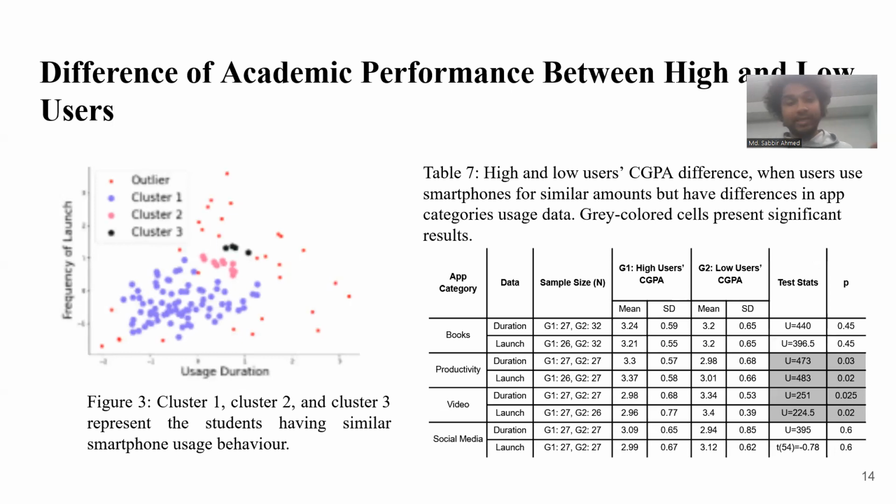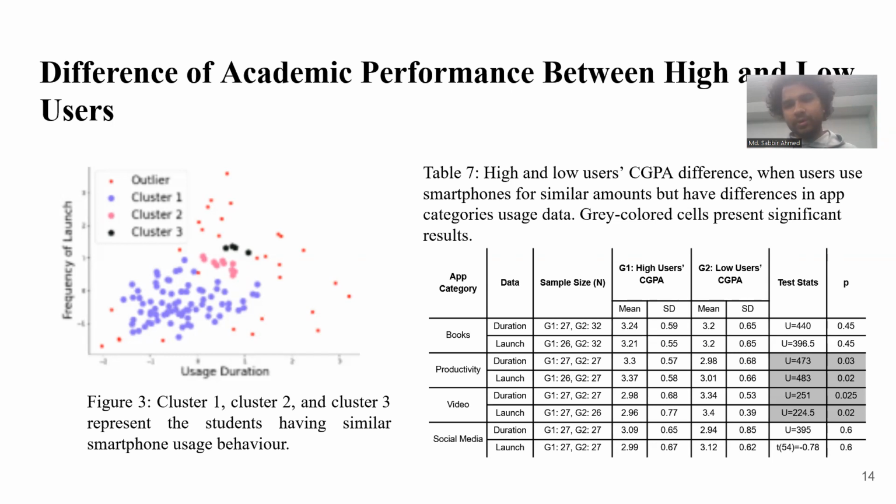Later, we explored who are the smartphone users who have similar types of behavioral patterns. So for that, we did cluster analysis. We used the DBSCAN clustering algorithm to find the students who have similar smartphone usage behavior. So we considered the largest cluster, and later we explored the difference between these students.